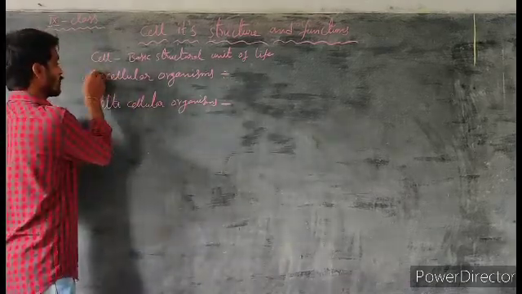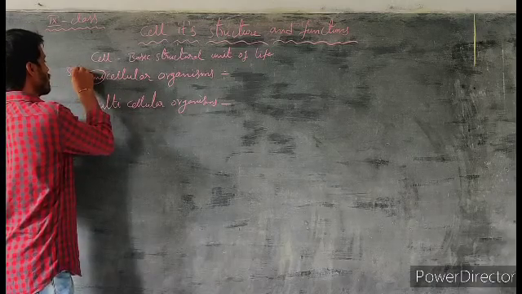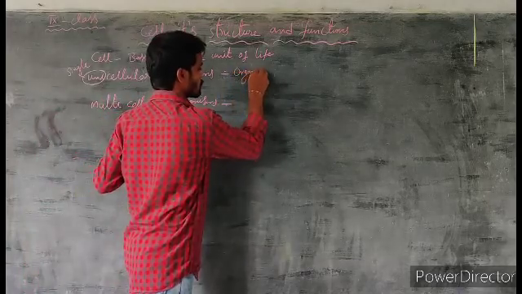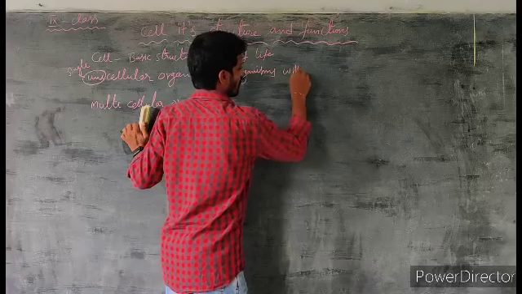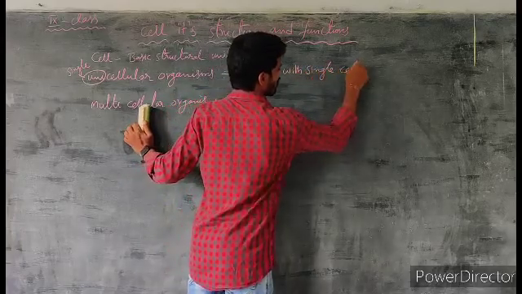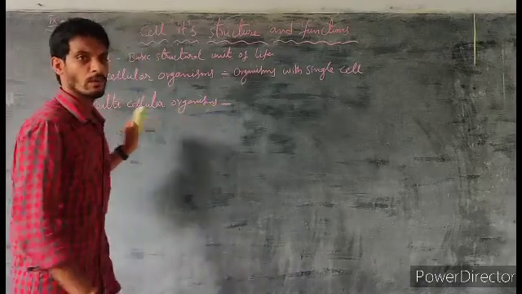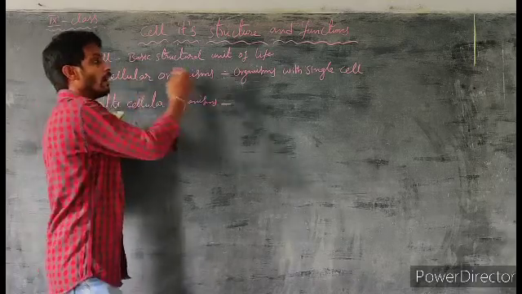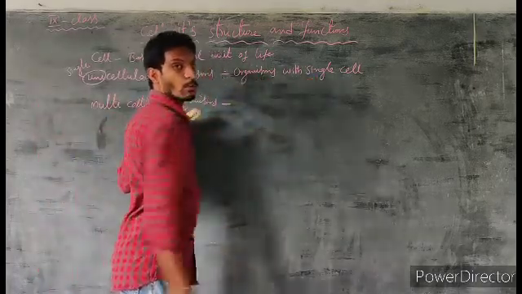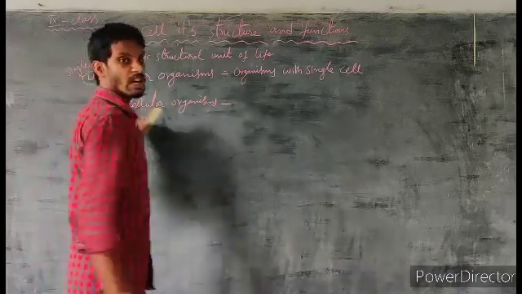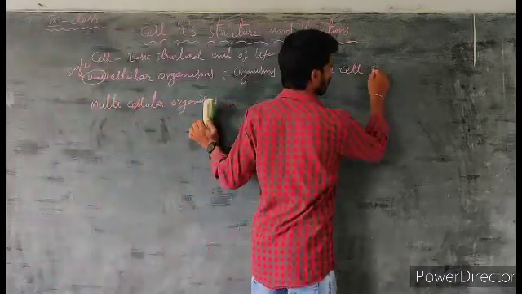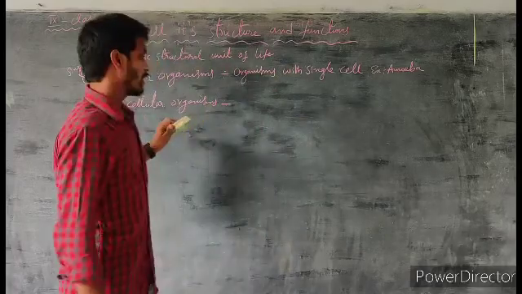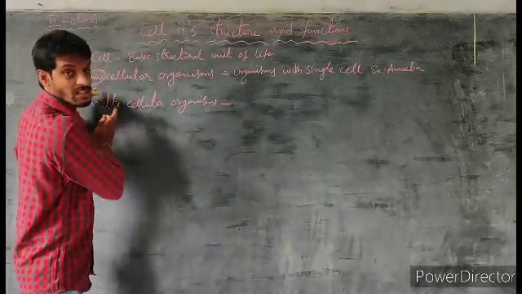In unicellular organisms, uni means single. So what is meant by unicellular organisms? Organisms with a single cell throughout the life are called unicellular organisms. Example: amoeba.